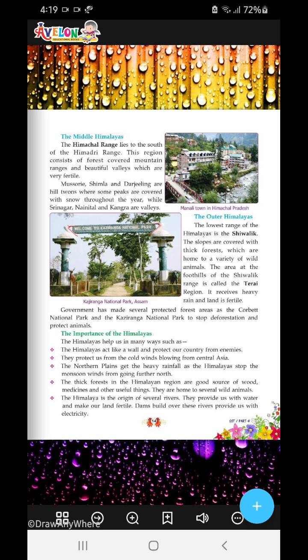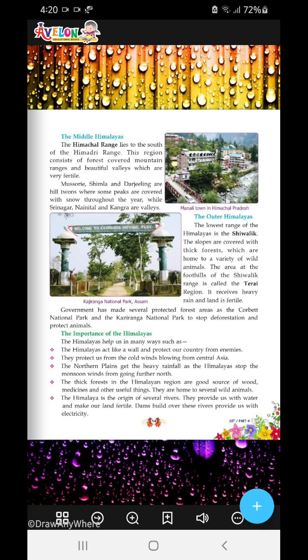They protect us from cold winds blowing from Central Asia and Siberia. Add Siberia. Okay, so what does the Himalayas do? They protect us from the cold winds, the winds that are coming from the polar regions. They are trying to enter India, but then Himalaya is such a high mountain range, and it's protecting us.